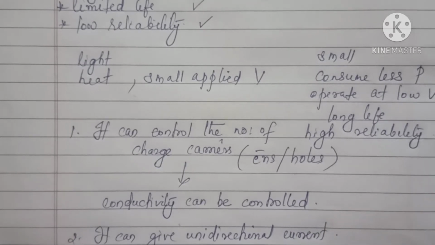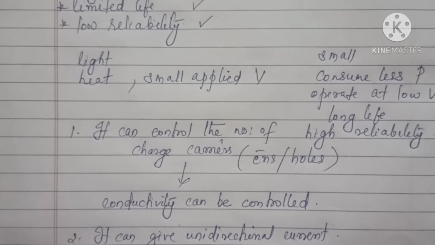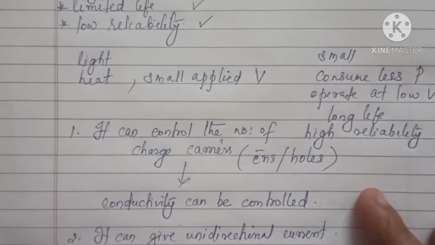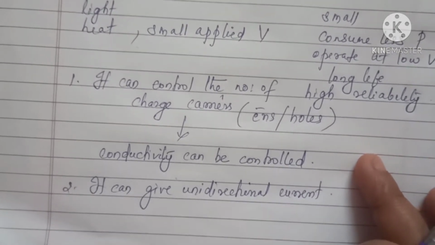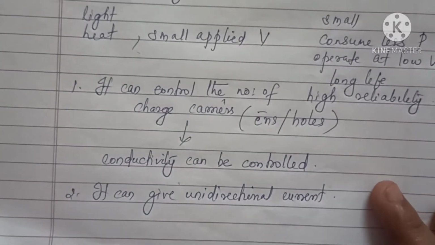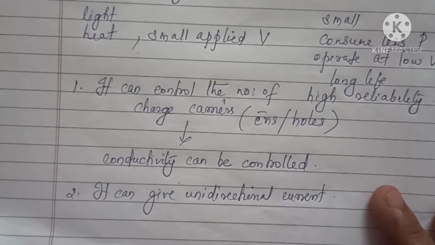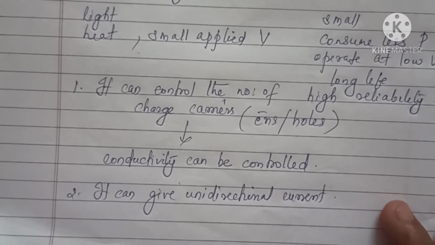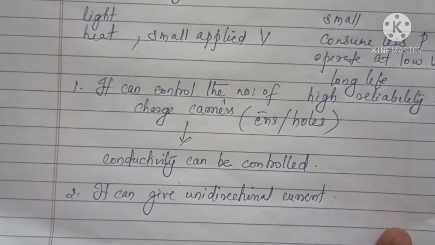The current can be made to flow only in one direction. That is, it can give unidirectional current. That is another property that these semiconductors have, and that is why semiconductors are considered to be very much important nowadays.